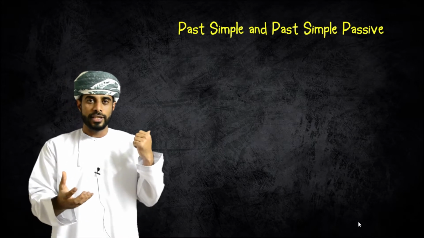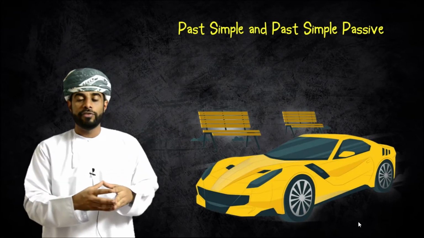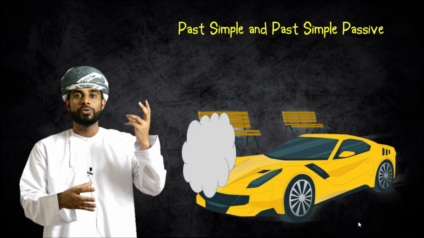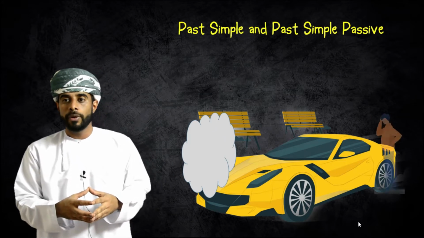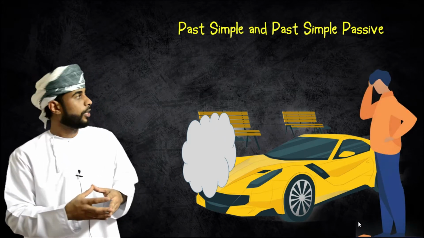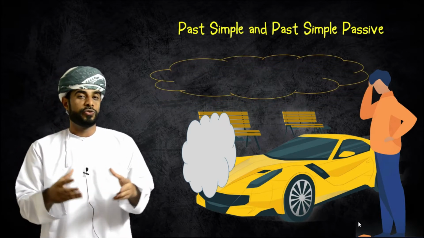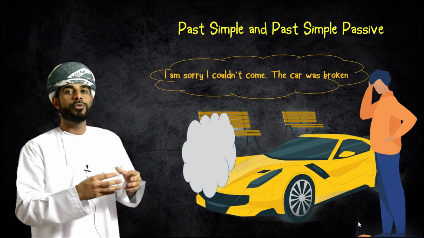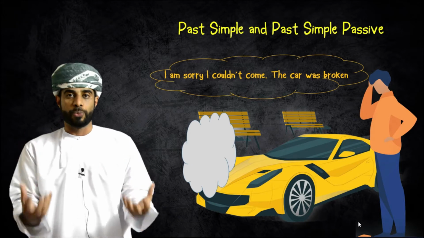Let's have a look at this example in here. Imagine that, for example, Ali one day was driving his fancy car when suddenly smoke started coming out of the engine. So he came out of the car and he called his friends, for example, or work, and he said, I am sorry, I couldn't come. The car was broken.